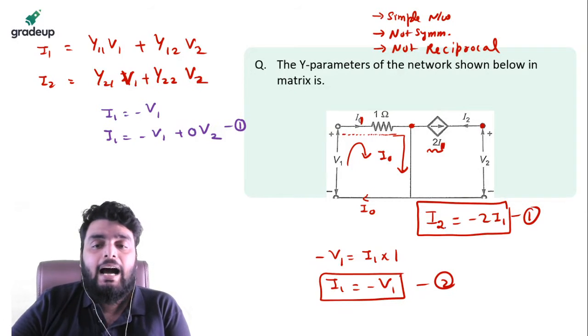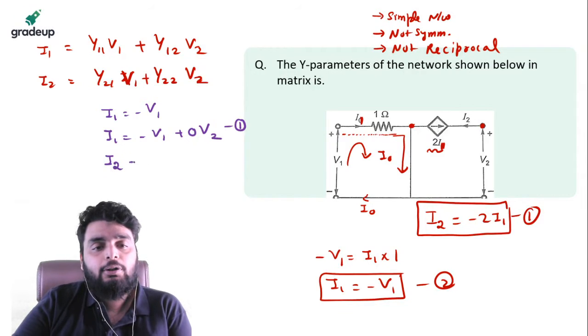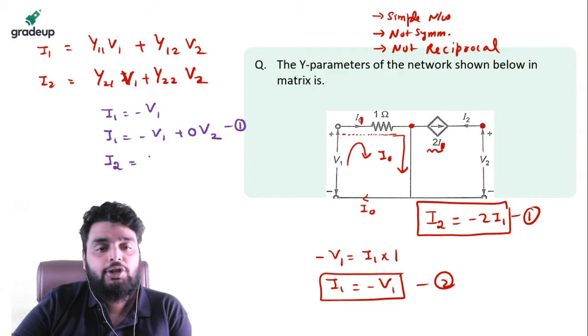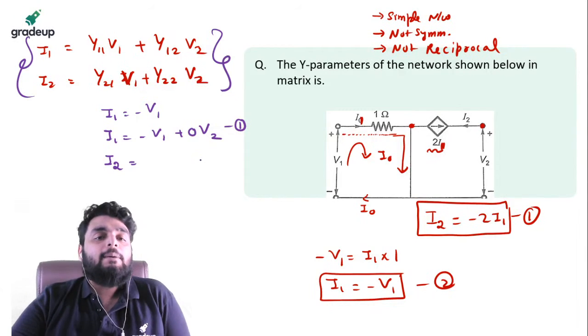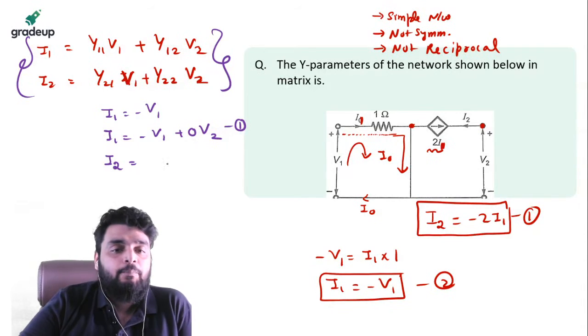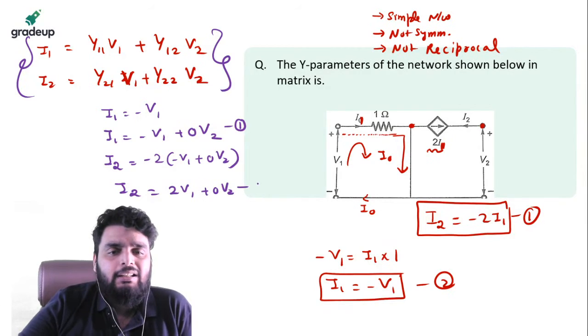Now second, here I2 is minus 2 times of I1. So what can I do? I can put the I1 into this equation. Why? Because I need equation in this form. Remember, for the y parameter, I need equation in this form. So minus 2 times of minus V1 plus 0 times of V2. So I2 comes out to be 2 times of V1 plus 0 times of V2. This is the second equation.